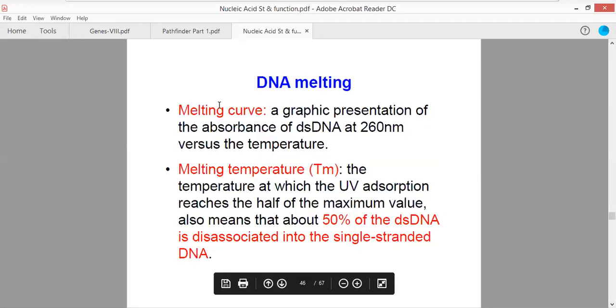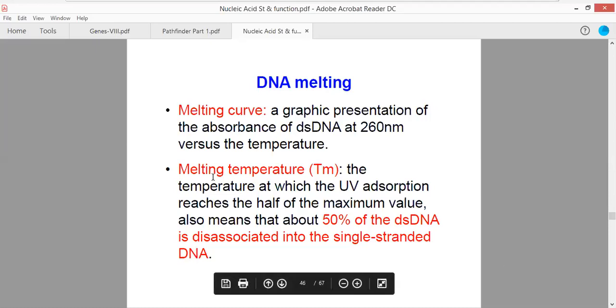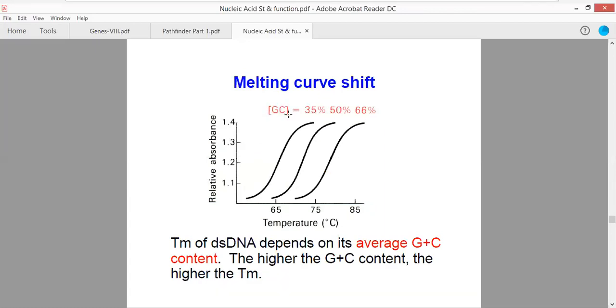Now, DNA melting can be associated with a melting curve. We have also seen what Tm is: the temperature at which half of the DNA is melted, or at which half of the increase in the absorption maxima is reached, is referred to as the melting temperature. Now there are three different types of DNA. One contains 35% GC content, another contains 50% GC content, and the third has 66% GC content. The first has the least GC content and is able to melt most effectively. The second has equal GC and AT content, and the third has a high GC content.